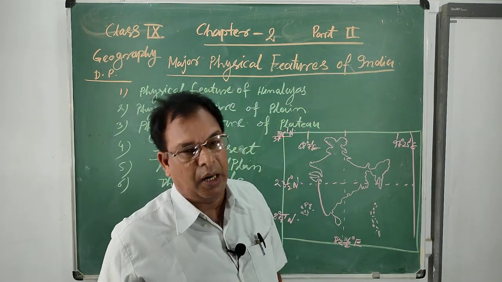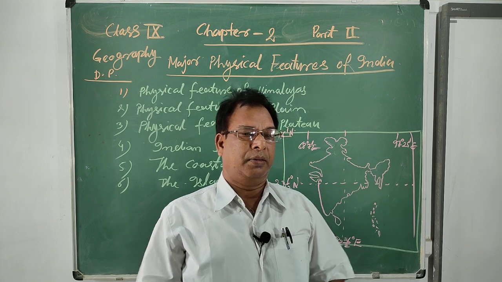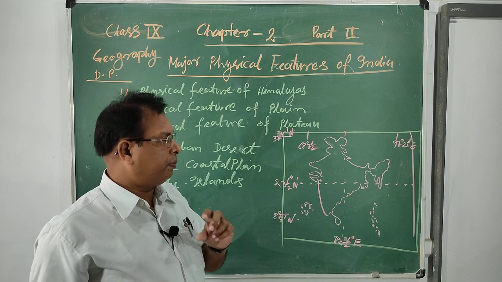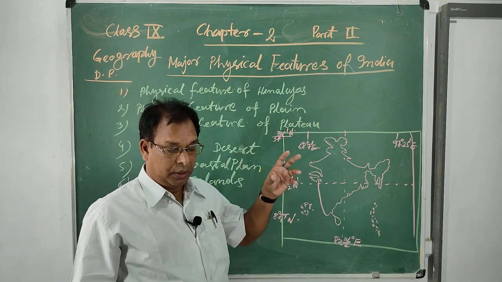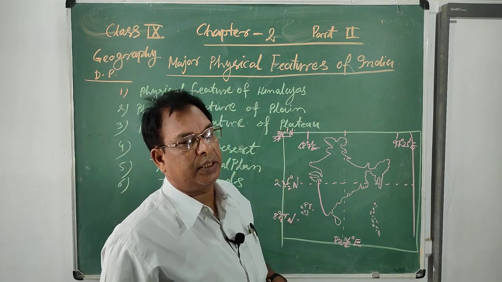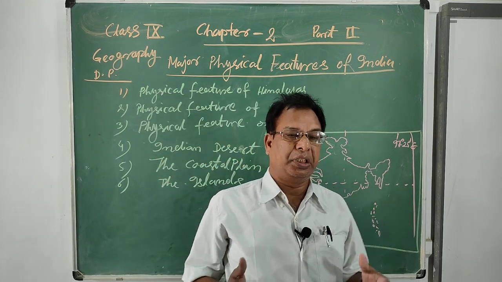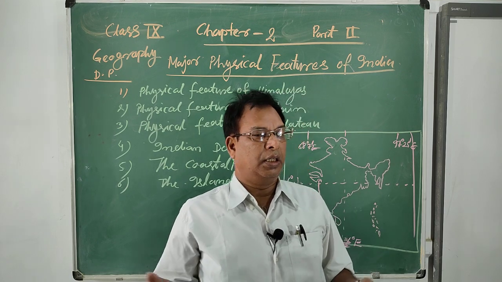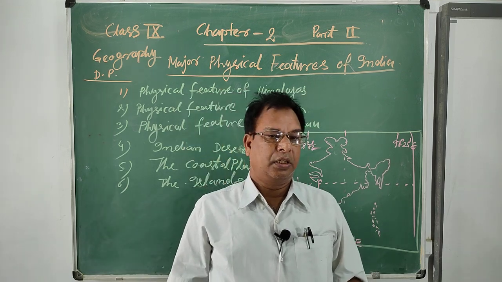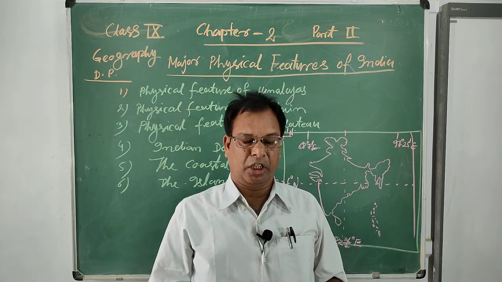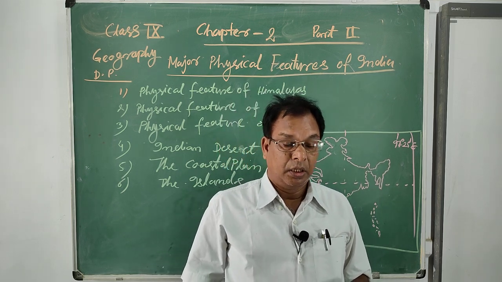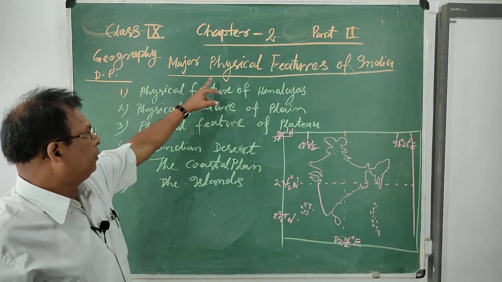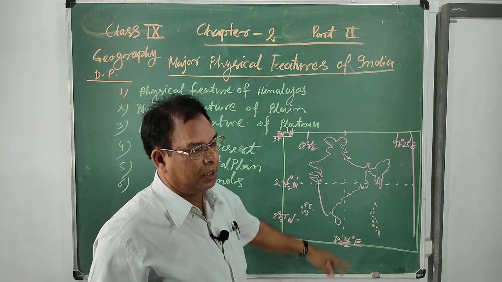Because you have also studied, and I have also discussed, the first part about the Indian landmass, plate tectonic movement, the theory of plate tectonic movement, and different boundaries, that means convergence boundaries, divergence boundaries, and transform boundaries, etc. Now, we will learn about the major physical features of India.